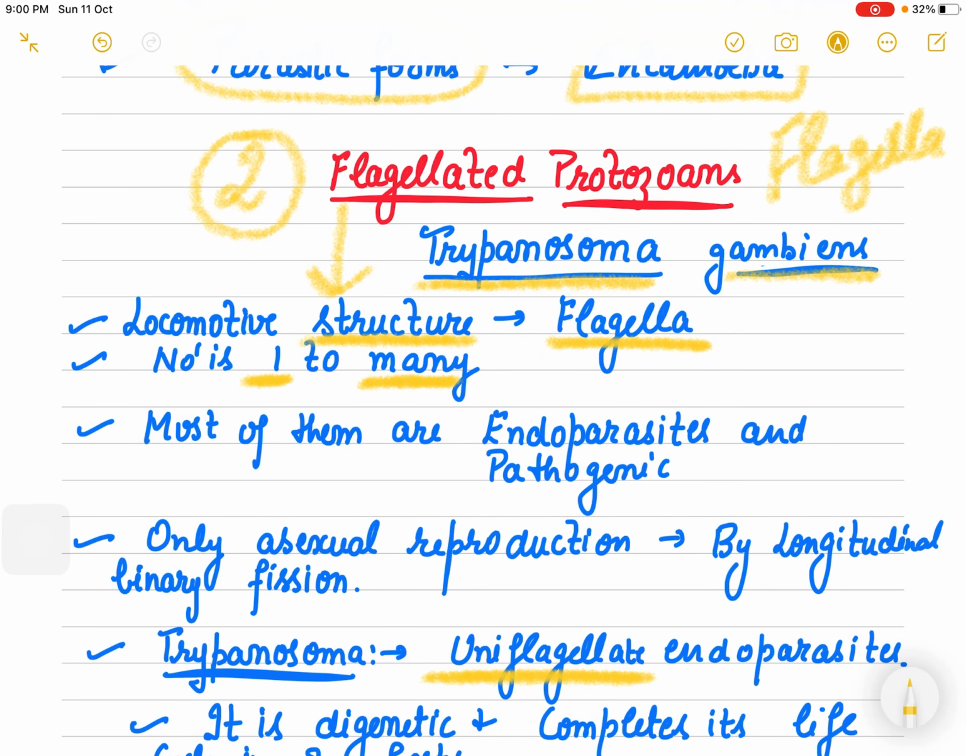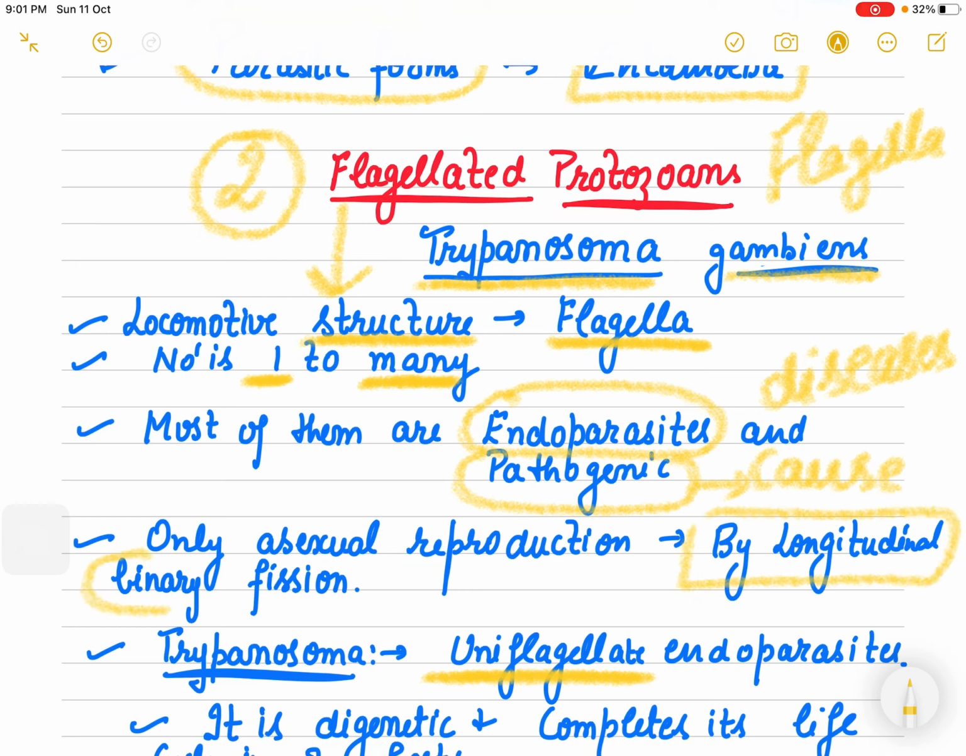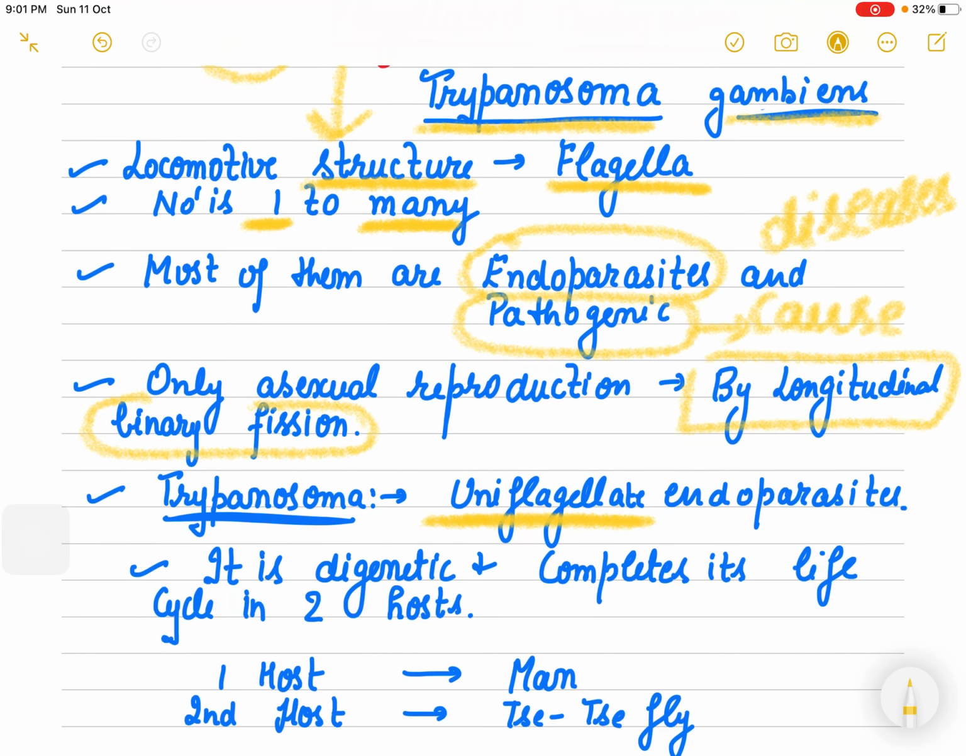And most of them are endoparasites, present inside the host, and they are pathogenic, which means they can cause diseases, right? The method of reproduction is binary fission, but in the longitudinal way. So binary fission through the longitudinal method is the mode of reproduction in flagellated protozoans. Now let me take the example of Trypanosoma. It is uniflagellate, with a single flagellum, and is an endoparasite.